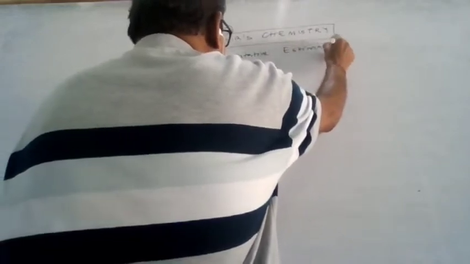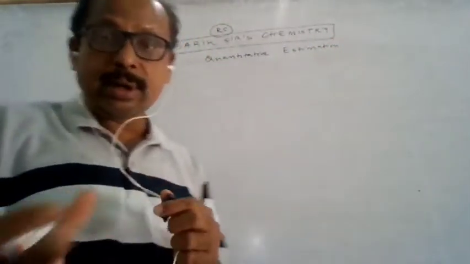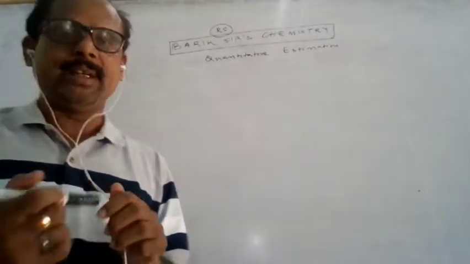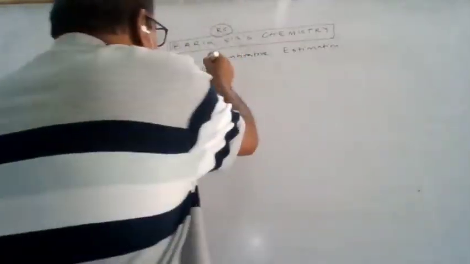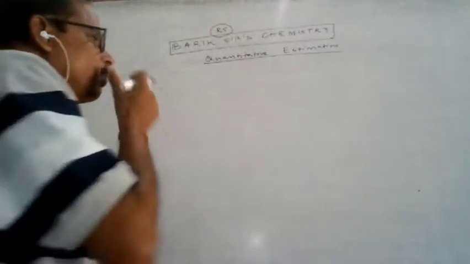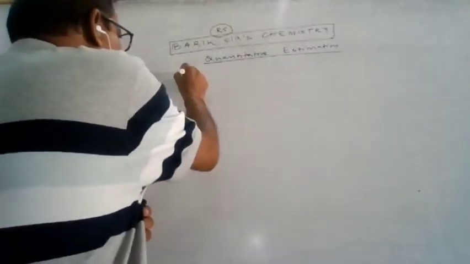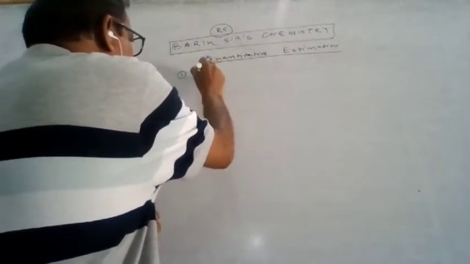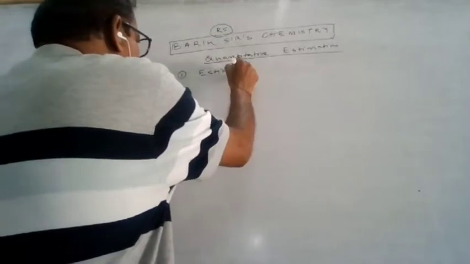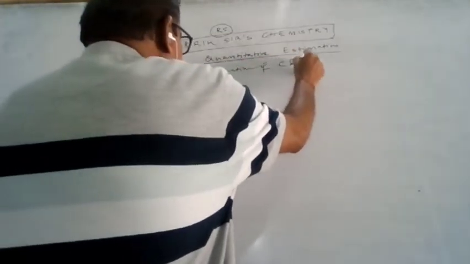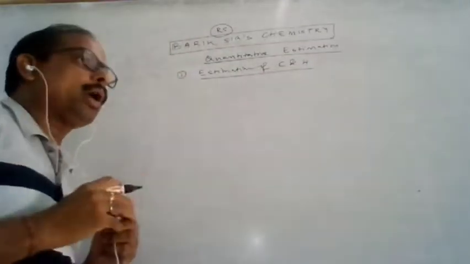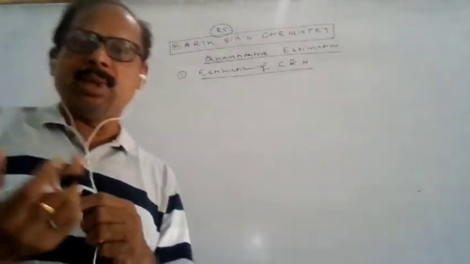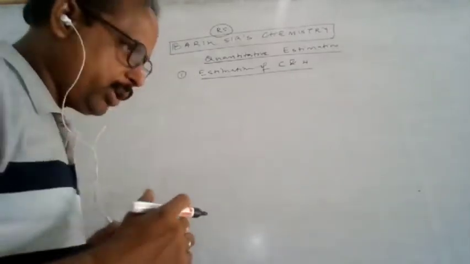So in quantitative estimation, as you know, we have to know the quantity of the different elements present in the organic compound. Quantity means the percentage of the elements. So first is the estimation of carbon and hydrogen. In the organic compound, how much carbon and hydrogen is present? As I told in the last video, carbon and hydrogen are the primary constituents of the organic compound. So that has to be estimated.